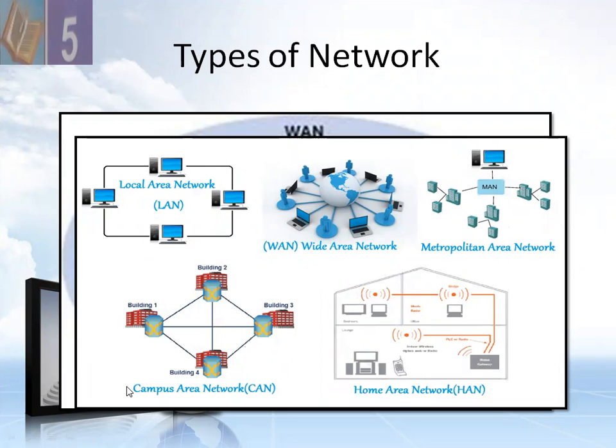Different campuses are connected. This is a home network. Here we have a metropolitan area network, which consists of a city. Metropolitan means the city, the area of the city. This is MAN. So LAN, WAN, and MAN, these are the basic types of network.